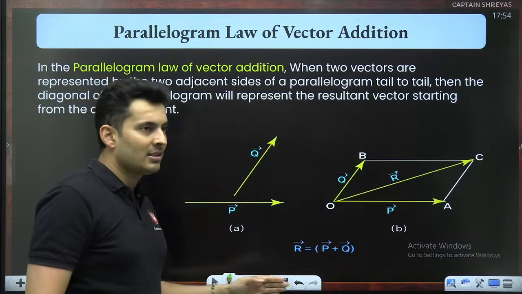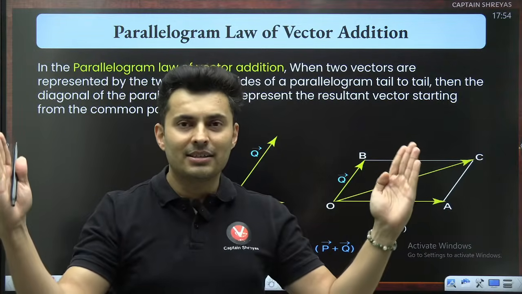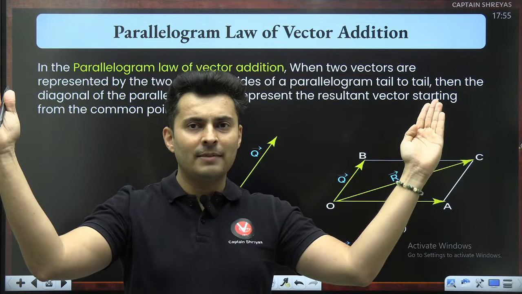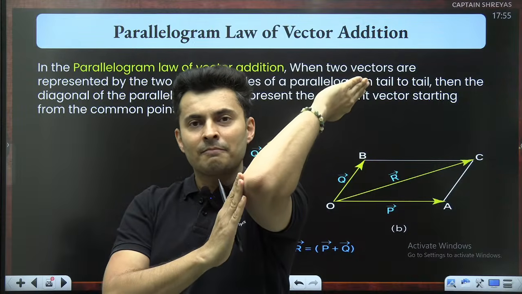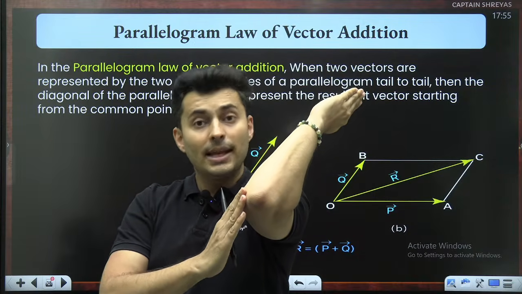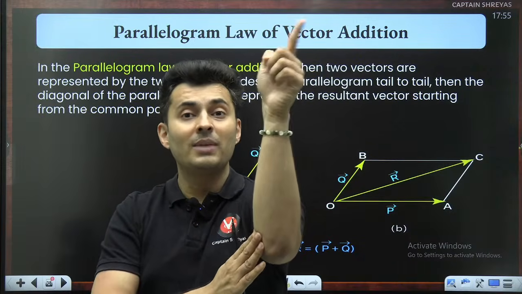So in this case, the only difference is how you place the vectors. I have two vectors, I want to add them using triangle. I put the tail on the head of the next one and then see the missing side. In parallelogram, you do not put the tail on the head, just like how you measured the angles.